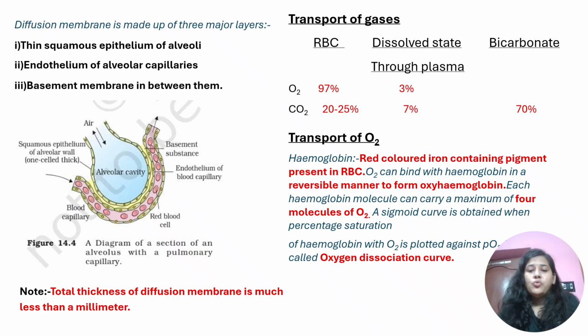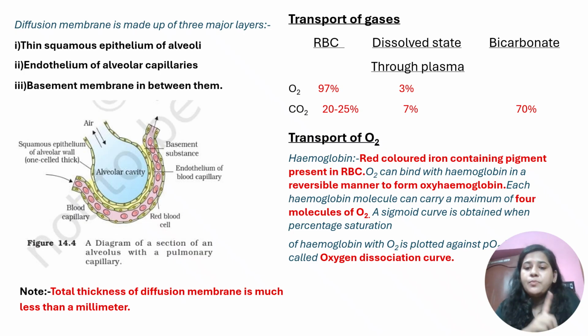Now, if you plot the percentage saturation of hemoglobin with oxygen against the partial pressure of oxygen, you get a sigmoid curve that is referred to as the oxygen dissociation curve. A sigmoid curve is a standard curve for living organisms, and it is used when comparing various parameters in other fields also. On the y-axis you plot the percentage saturation of hemoglobin with oxygen, that is, how much oxygen is being carried by hemoglobin, and on the other axis you take the partial pressure of oxygen.